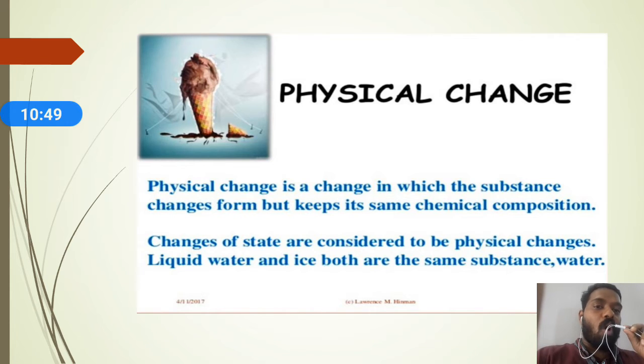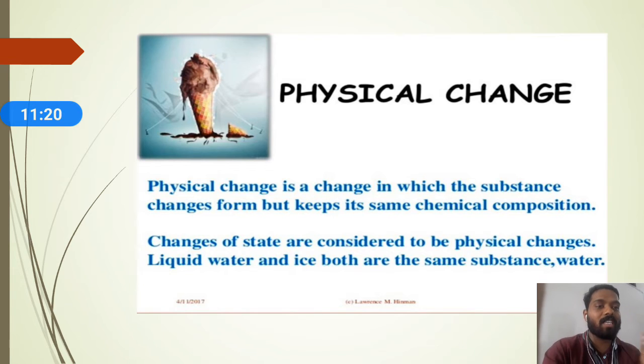Physical change means what? Physical change is a change in which the substance changes form but keeps its same chemical composition. What does it mean? The definition is slightly hard to understand, so if you want to understand it, I will give a few examples. Physical change means a change takes place in physical properties, if any physical properties are changed.